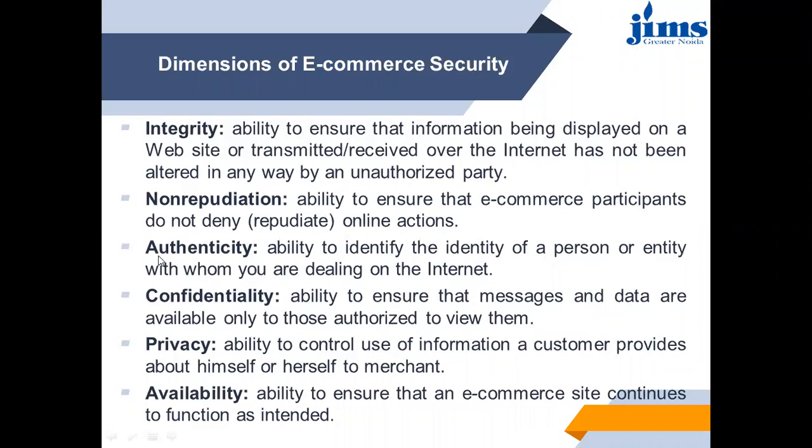Now the third one is authenticity: ability to identify the identity of a person or entity with whom you are dealing on the internet. Then the fourth one is confidentiality: ability to ensure that messages and data are available only to those authorized to view them. Then privacy: ability to control use of information a customer provides about himself or herself to the merchant. Availability: ability to ensure that the e-commerce site continues to function as intended. So these are the dimensions of e-commerce security.